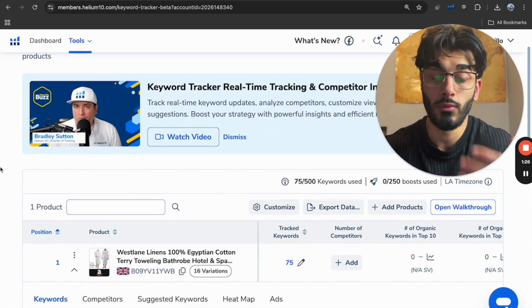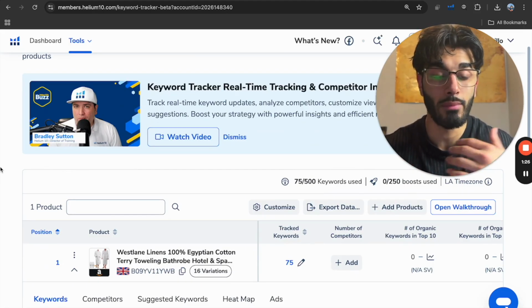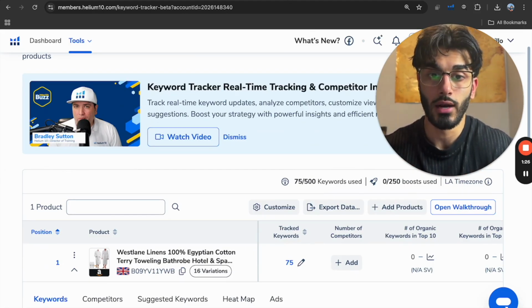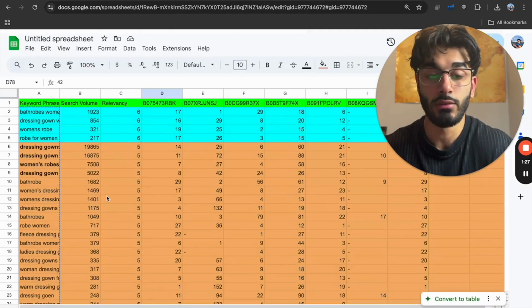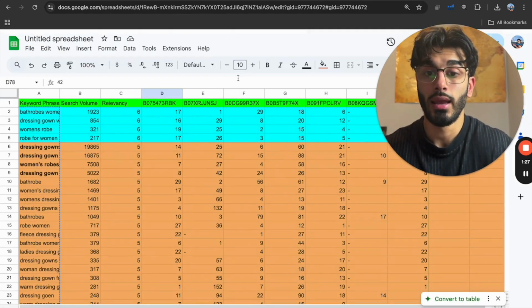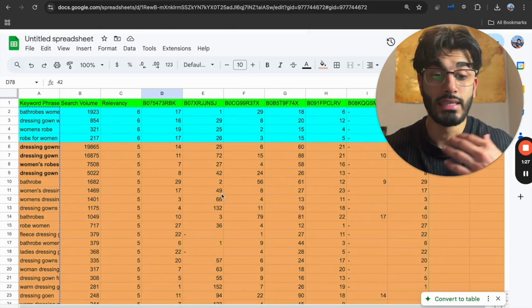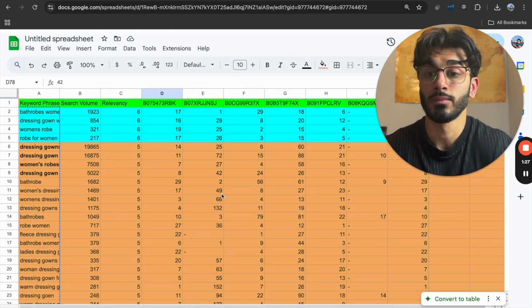Now, every 2 weeks, we want to go back into here. We want to track it and add more keywords. We want to go back into our sheet here, see which keywords we want to index for and which we want to rank for, and we always want to optimize. And this is the power of Amazon SEO.